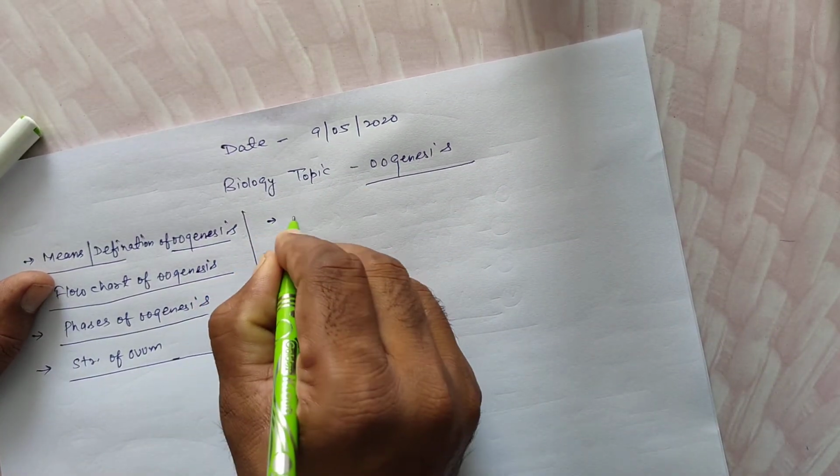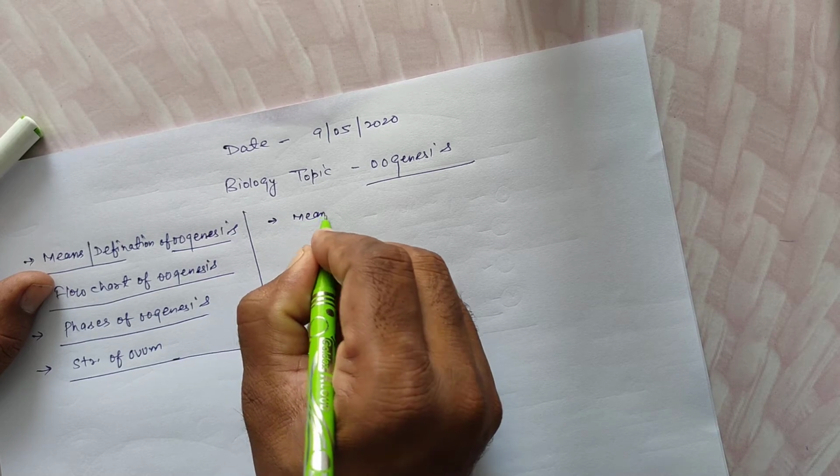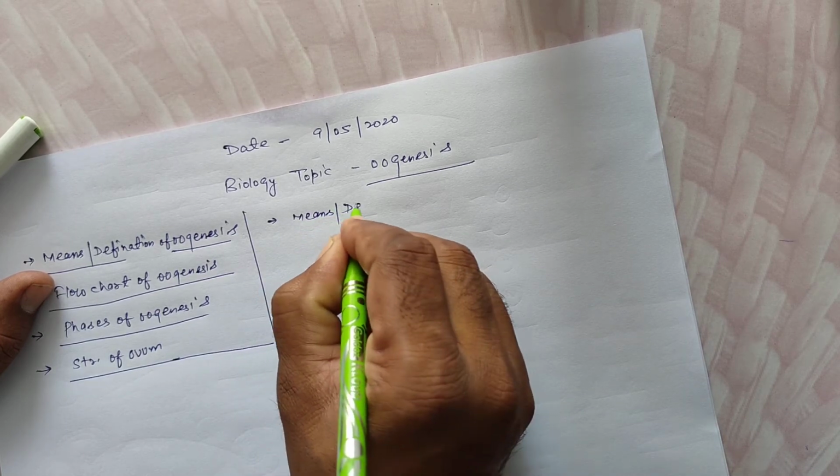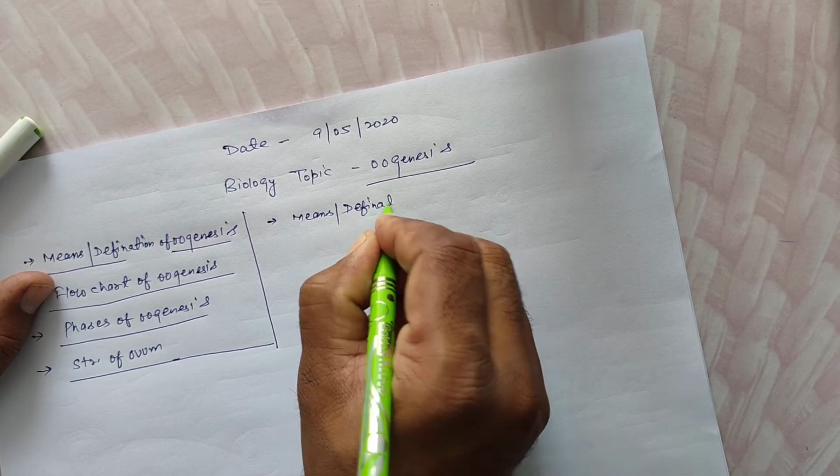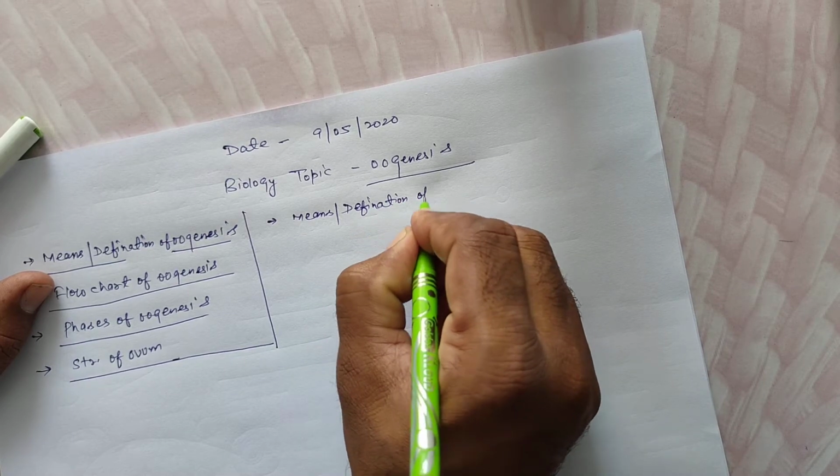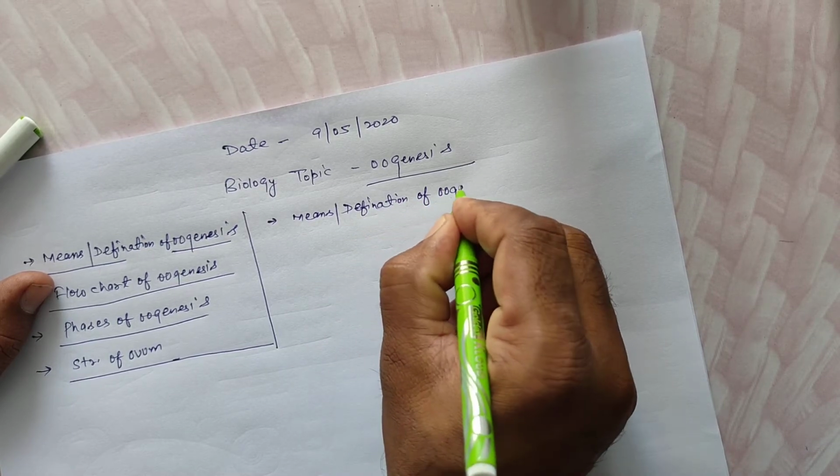First is the meaning or definition of oogenesis.